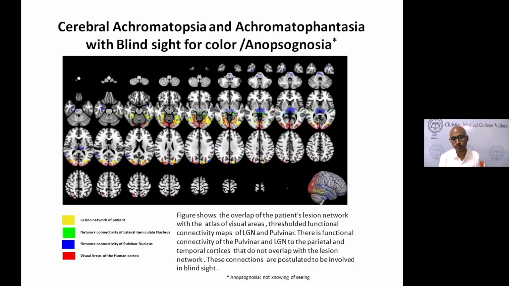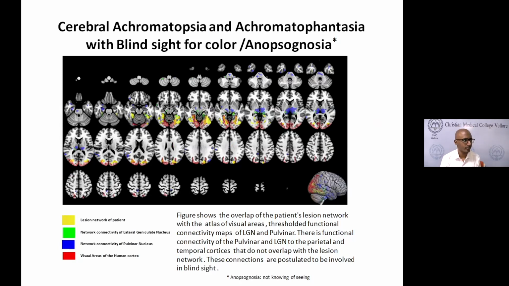So there were two groups that were competing. These are basic science researchers who were studying marmosets and monkeys. They were injecting a chemical to create lesions and destroy V1, and they were studying blindsight in monkeys and marmosets. One theory was that the pulvinar was involved in blindsight, and the other says that the lateral geniculate is involved in blindsight.